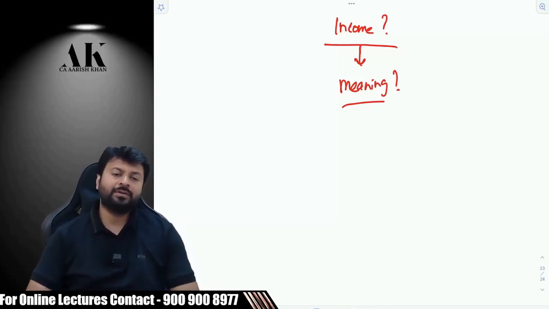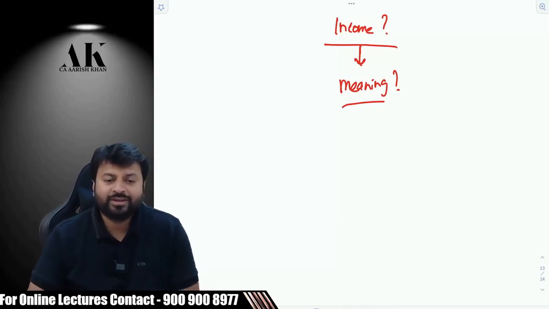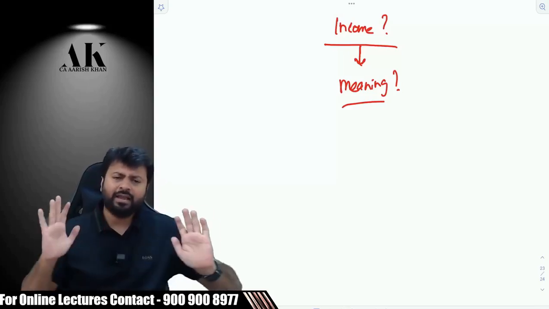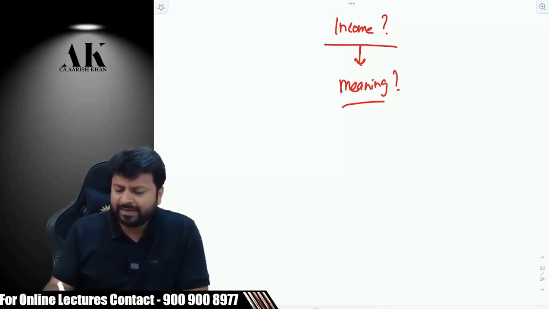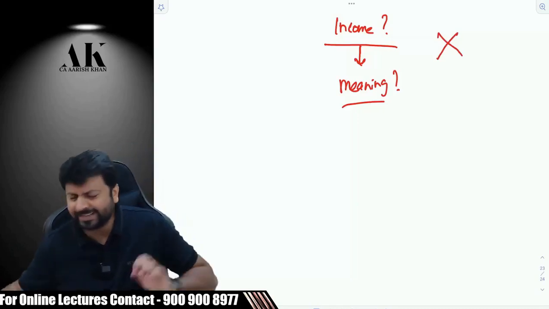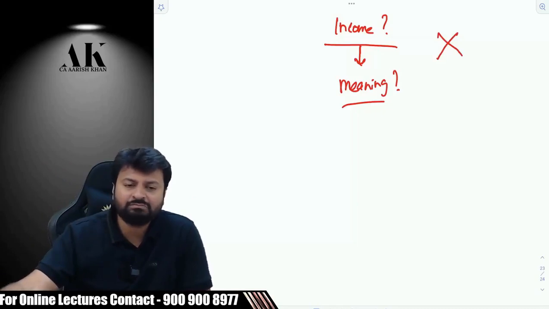There are 4 people over there who have given answers; the rest of them are not ready to come on video. It's okay. So all of them have given different answers. All of them are correct at your end. I'm not saying you all are incorrect. Everybody is correct. The reason I'm saying this is that the meaning of income is not there under the income tax law. Income tax law is very reluctant to give the meaning of income. They are absolutely not ready.